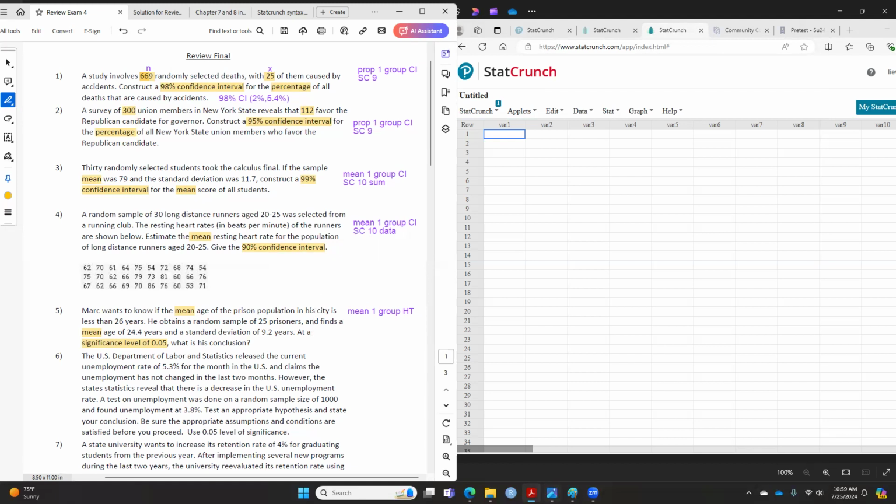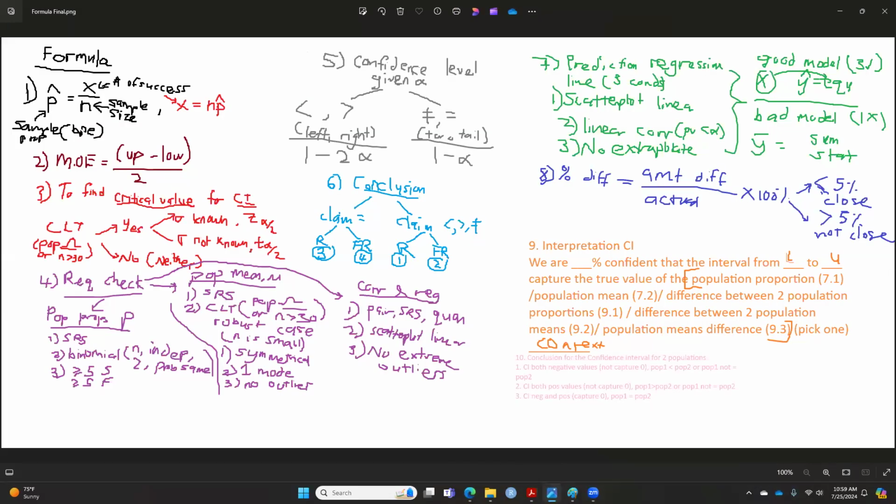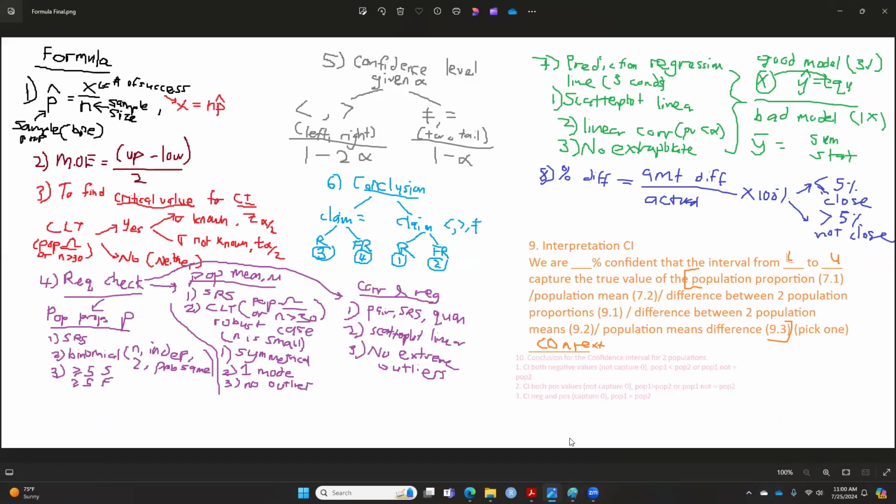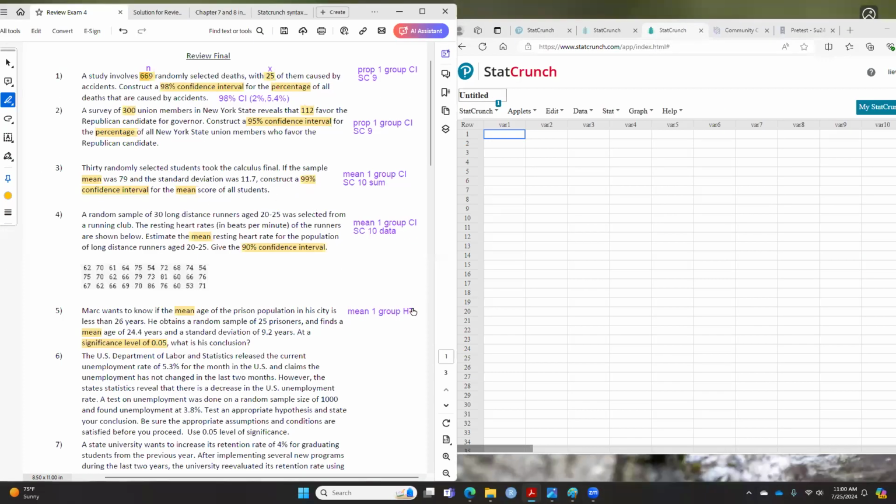So if you look at this one, let's see, where is this on the cheat sheet here? We are doing mean, 1 group, and hypothesis testing. So in StatCrunch, we are doing number 14. This is the StatCrunch piece we're going to do. And again, we have choices. Every time you do mean, you always have choices: either you do summary or data. Since question 5 gives us the summary statistics, we will do summary in this case.